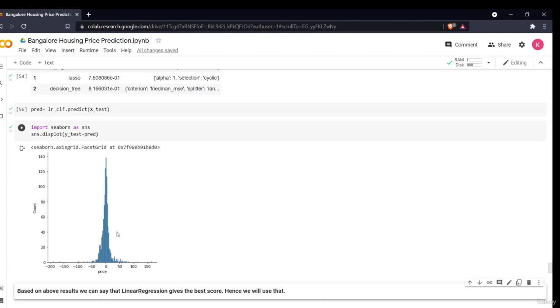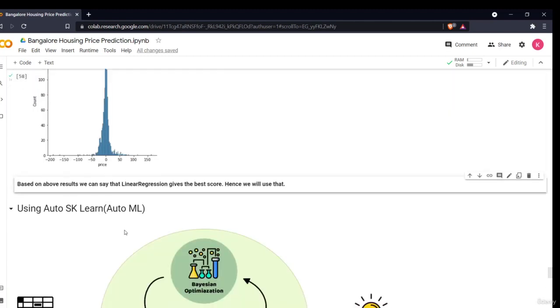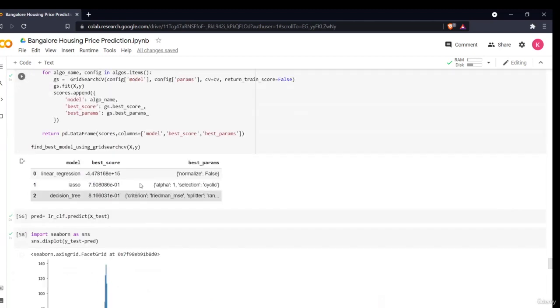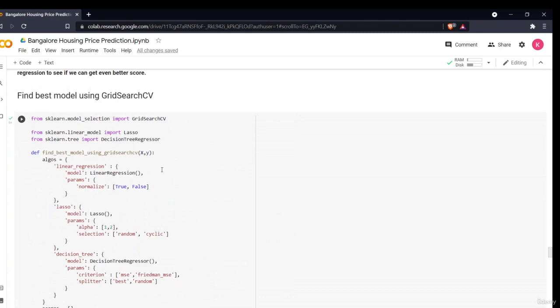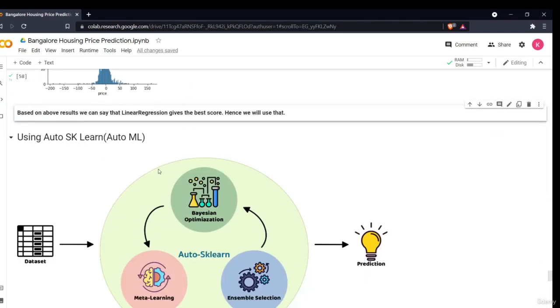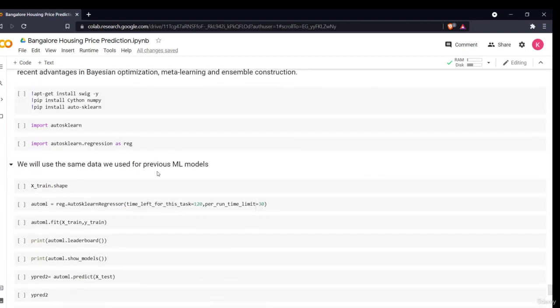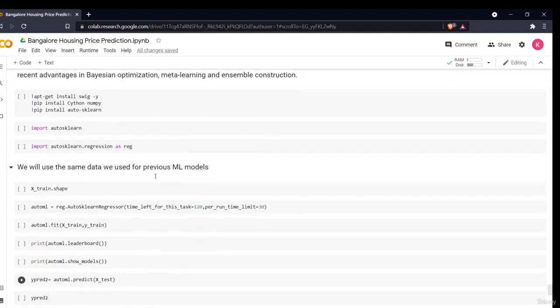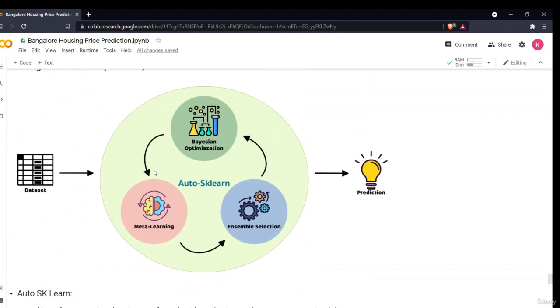If you look at the code one or two times, you will understand what I have done and how I have done things. So now in the final section, as you can see, I have written so much code. I've used grid search and all the other things. In the next section, we'll see how AutoScaling does all of this. It is a very small amount of code, and we'll see how AutoScaling does all of this with a single amount of code. How it will hyper tune the model and give us the best model. We'll see all of this in the next and final section.